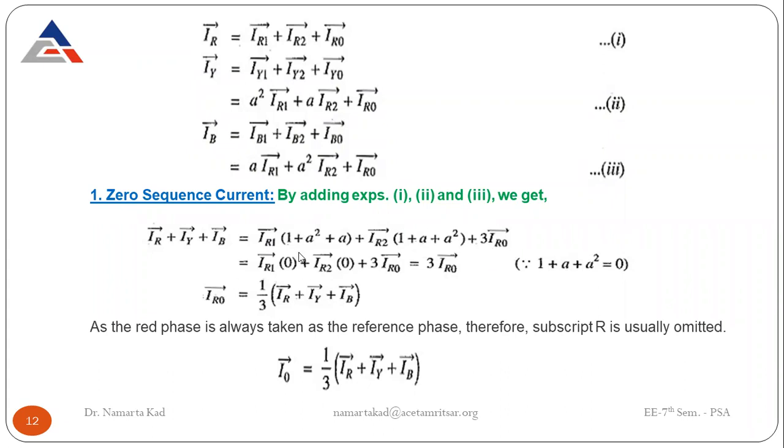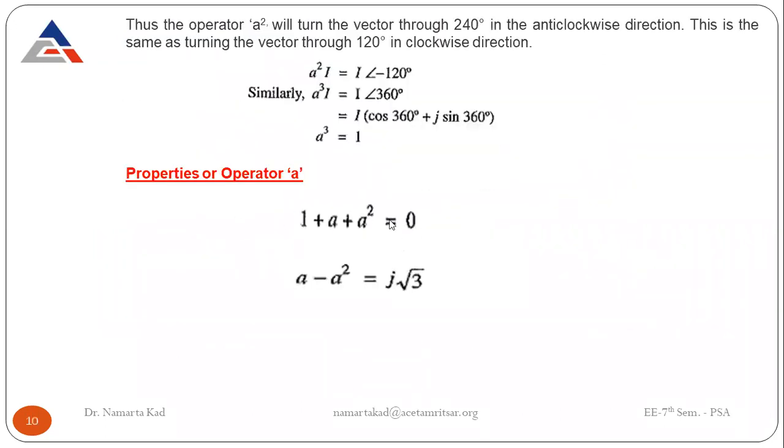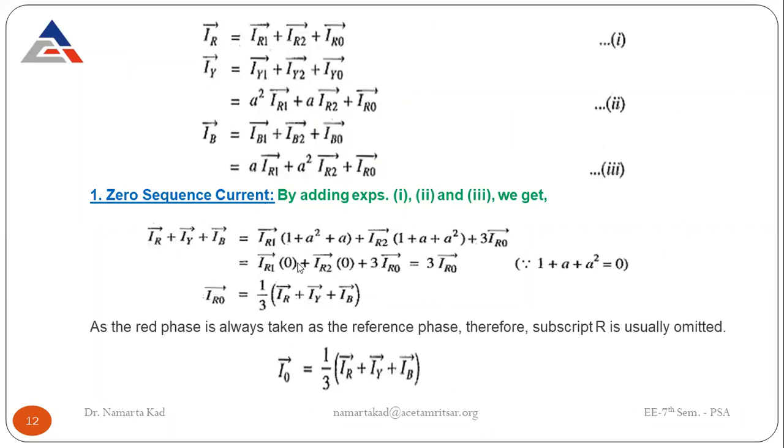Okay, so what is 1 plus A plus A square? That we have already seen, this one is equal to 0. So this term is equal to 0, this term is equal to 0, and we are left with only 3 times IR0. So IR0 comes to be equal to 1 by 3 of IR plus IY plus IB.